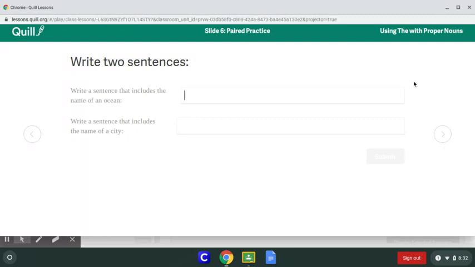So I'm going to write a sentence that includes the name of an ocean as an example. So let's just think of our ocean. Let's think of Pacific Ocean. So I capitalized it. Now let's write a sentence around that. How about California has a border made by the Pacific Ocean. So that's an ocean, and we need to put the in front of it.